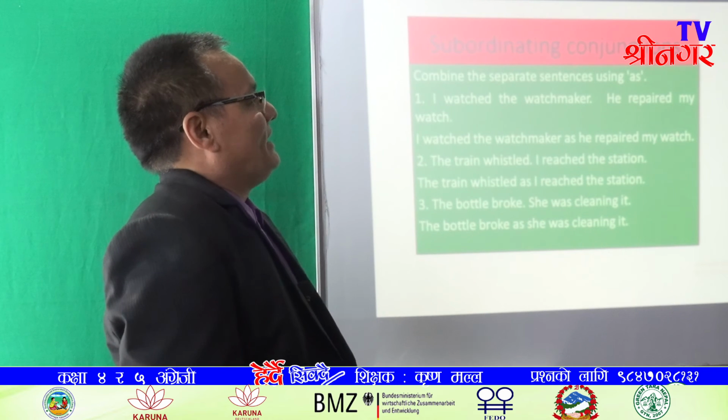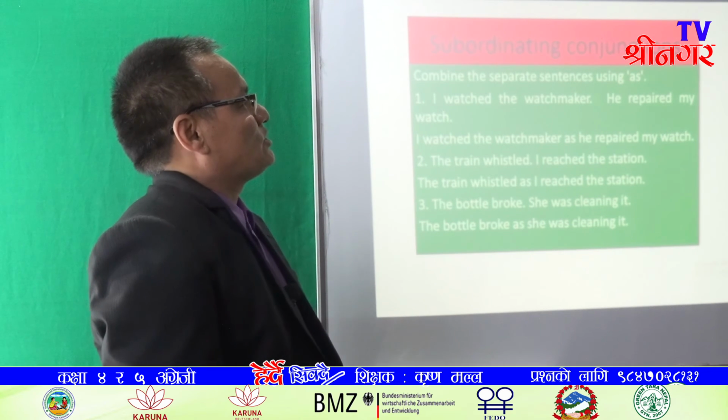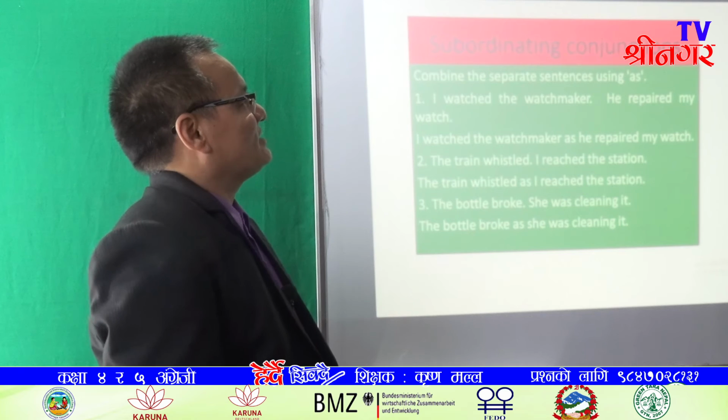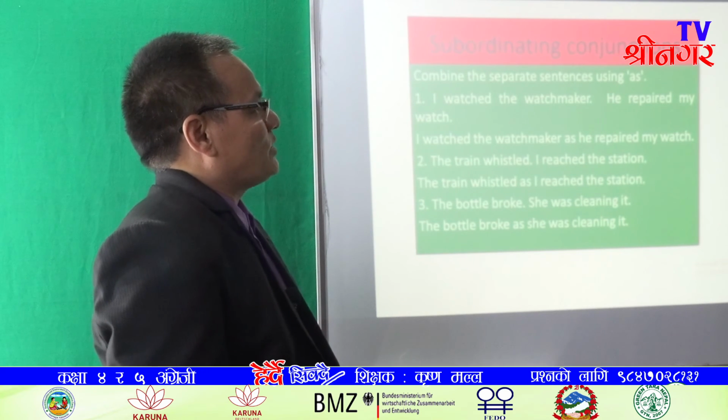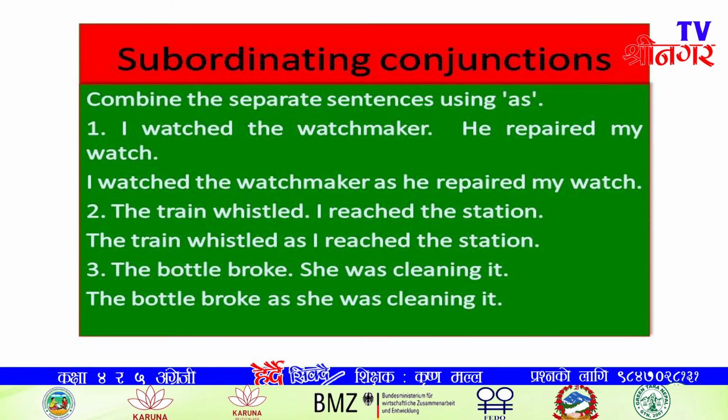As. As is a subordinating conjunction. It shows the time. I was the watchmaker. It is the action. He repaired my watch. It shows the time. That's why, I was the watchmaker as he repaired my watch. As means here when he repaired my watch.